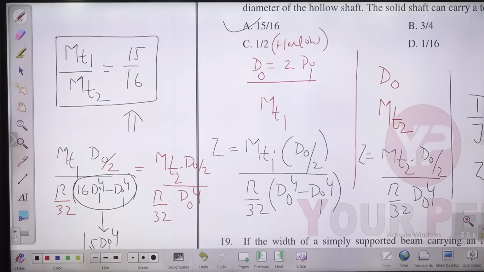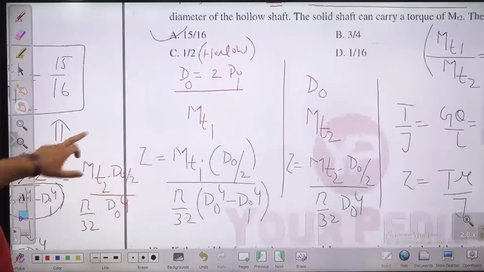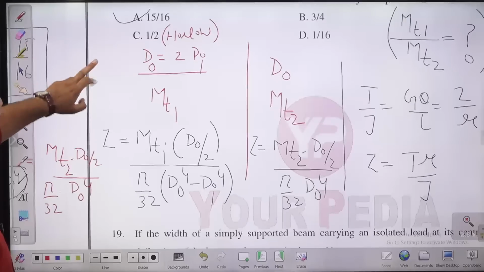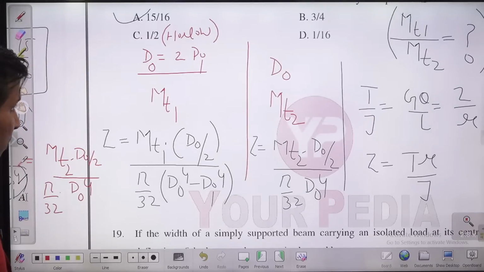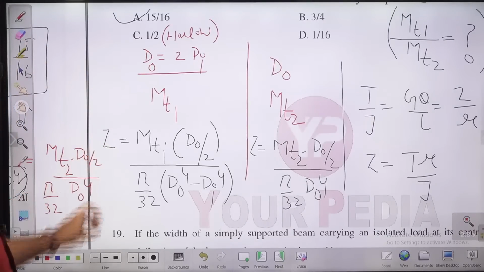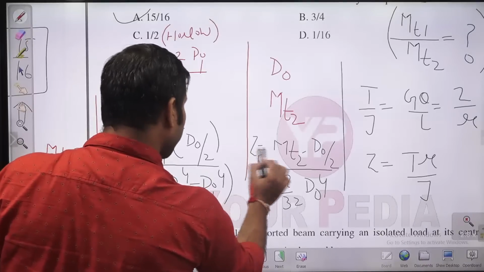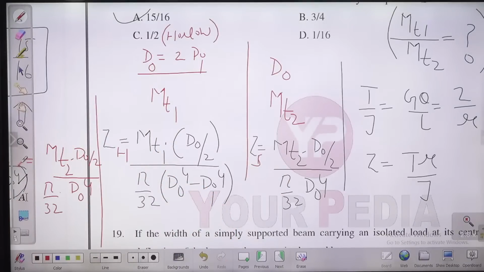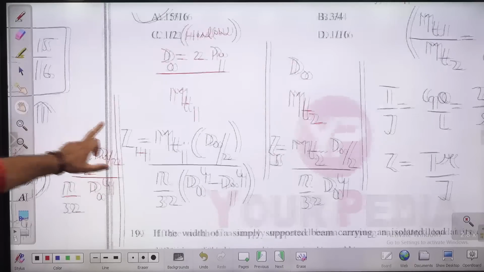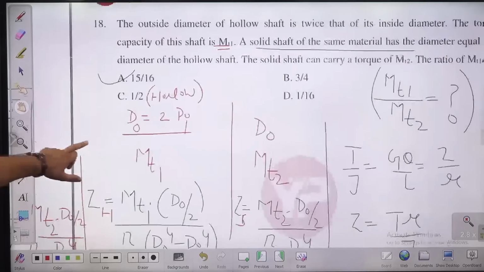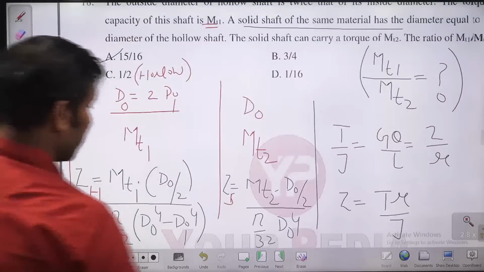Please check your answer. Are you getting this or not? I equated this only because both are of the same material, so their maximum shear strength will be the same. We are actually interested in getting the maximum torque carrying capacity. Both are of the same material, that's why I equated this shear stress induced in the hollow one and this shear stress induced in the solid one. Using the torsional equation, I have written this particular shear stress. So A, 15 by 16, is the right answer for the ratio of the maximum torque capacity of the hollow to the maximum torque capacity of the solid one.